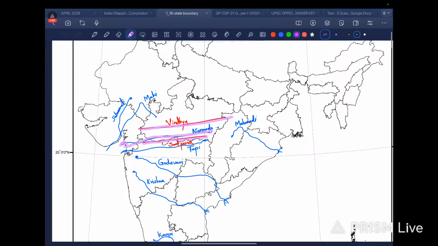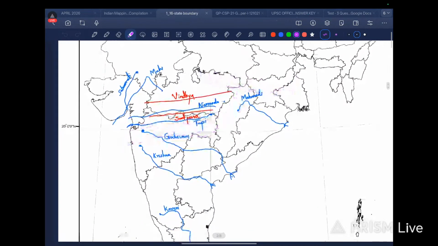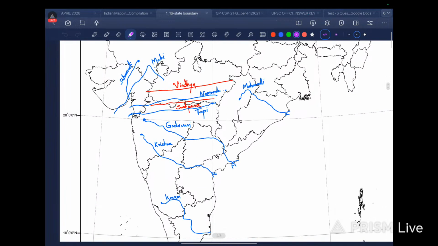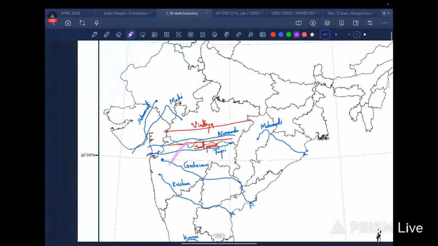So at this Amarkantak plateau, another river originates, which is also called as Son River, S-O-N, Son River. It is a tributary of the river Ganga. It eventually meets Ganga in Uttar Pradesh, if I am not wrong. So we have Narmada and Tapi River also flowing westwards into Arabian Sea. So this is done now.